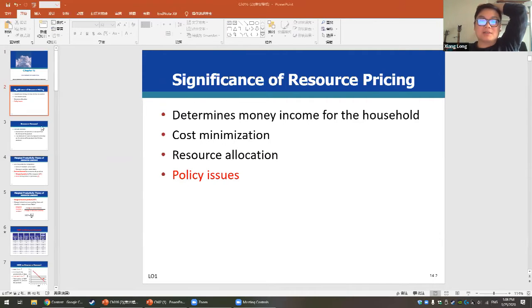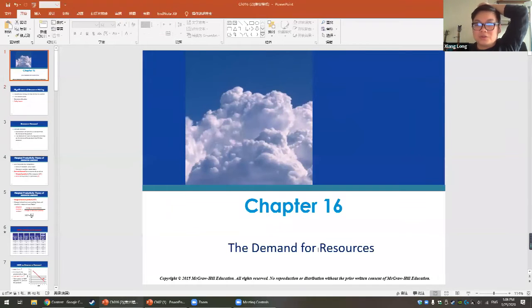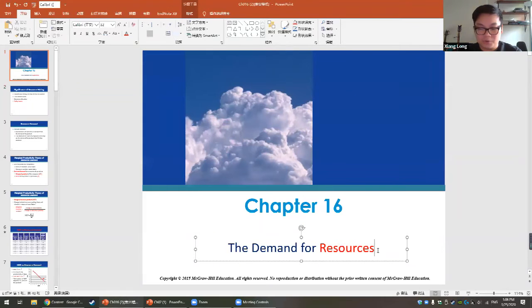In this whole chapter, we assume the only resource we are talking about is labor. So for chapter 16, we assume the only resource in this case will be labor. We only talk about labor. However, we can use the knowledge from this chapter to talk about other resources too.